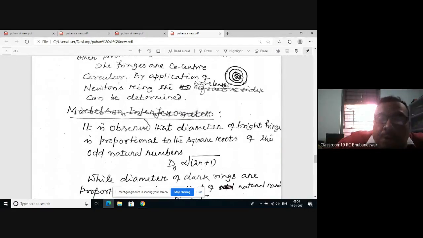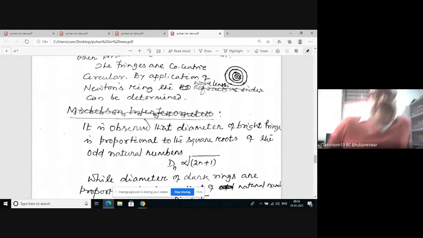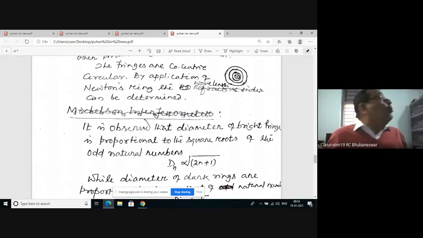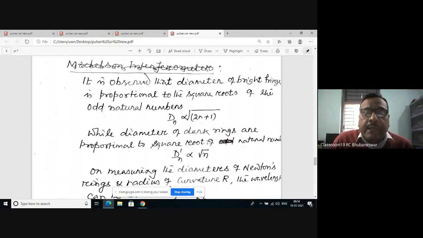Now it is observed that the diameter of the bright ring is proportional to the square root of odd natural numbers. If you take the bright ring, it can be calculated that the diameter is proportional to the square root of an odd number, and the diameter of the dark ring is proportional to the square root of the natural number.